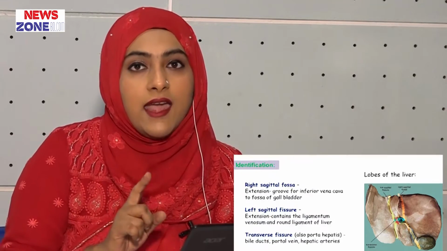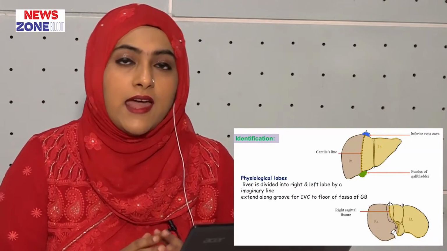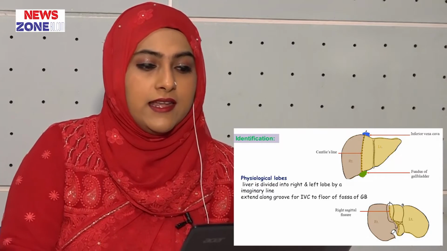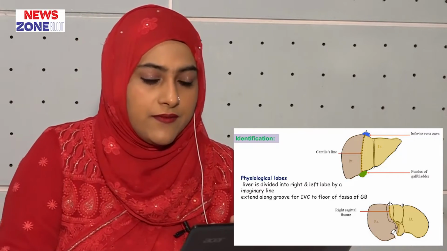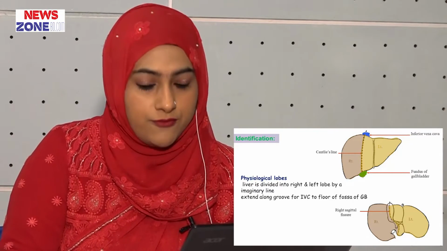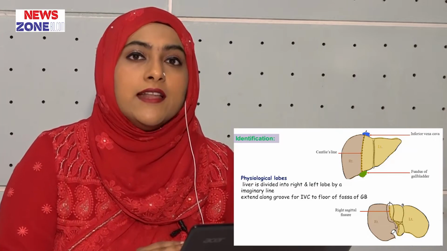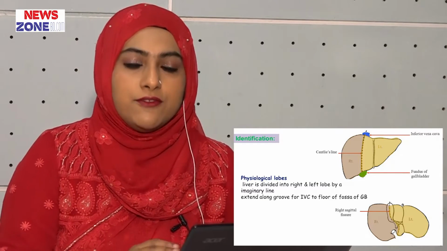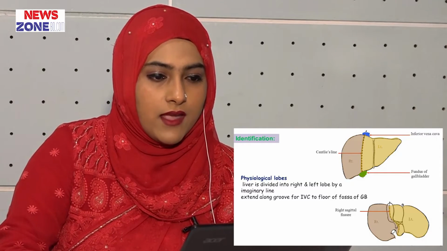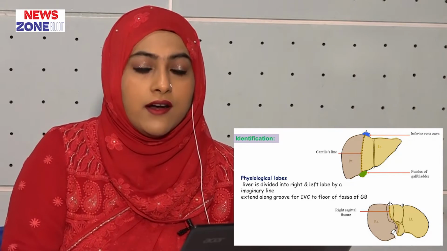So, it is the H-shaped fissure. How can we divide the liver into right and left lobe? Physiologically and anatomically. Physiologically, the liver is divided into right and left lobe by an imaginary line. That line extends from the groove for the inferior vena cava to the fossa for the gallbladder posteriorly, and anteriorly it passes just right to the median of the falciform ligament. This imaginary line is known as the cholecystovenocaval line or Cantlie's line.